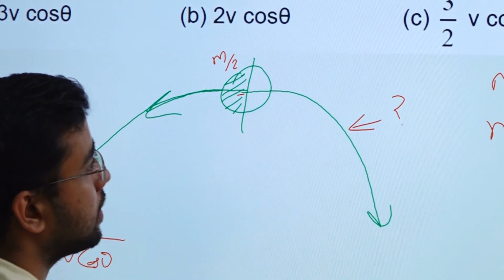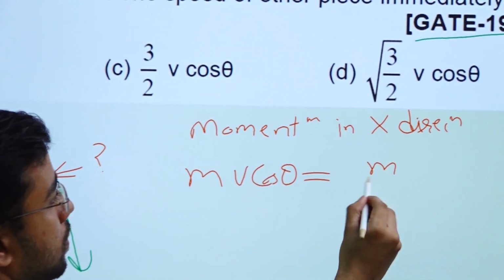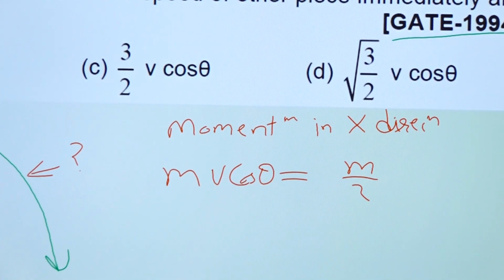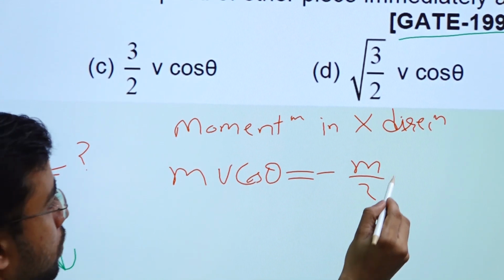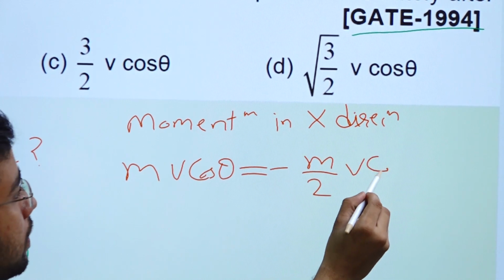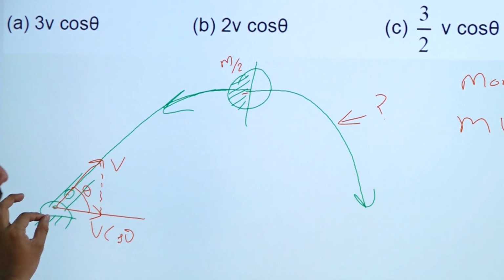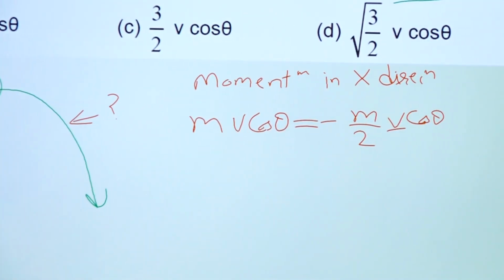At this point we have two masses. One mass is coming back, m by 2. So it will have momentum in the reverse direction, minus m by 2 into v cos theta. Why am I taking v? Because this mass will come back to the same place, so it should have the same velocity, right?